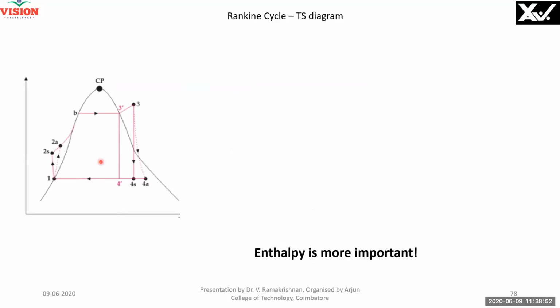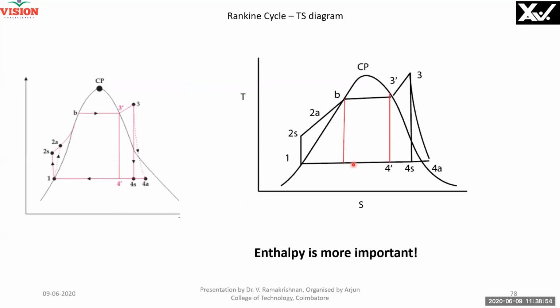You will see that. Here, the same Carnot cycle I have extended, because this is nothing but a pump. 1 to 2 is nothing but the pump. And this is nothing but sensible heat, temperature rise. This is nothing but latent heat. And this is nothing but superheating. And this is nothing but an adiabatic turbine. And if you want isentropic, you can go like that. If you have purely, completely steam, gas, you can go like this. But it is not so. Therefore, all this can be drawn.